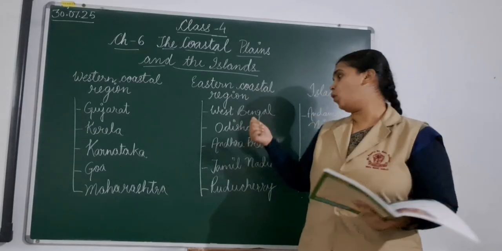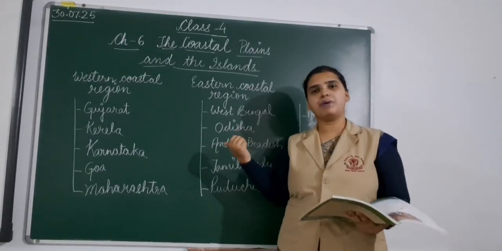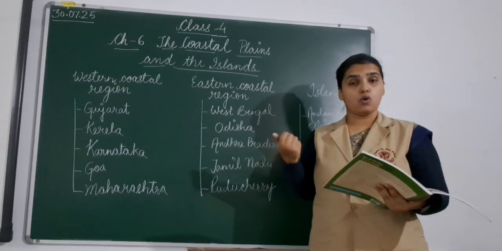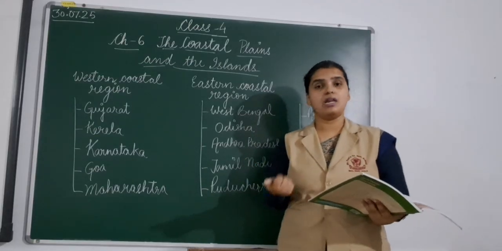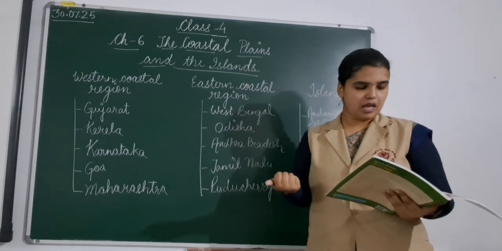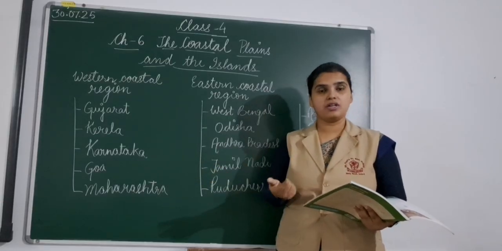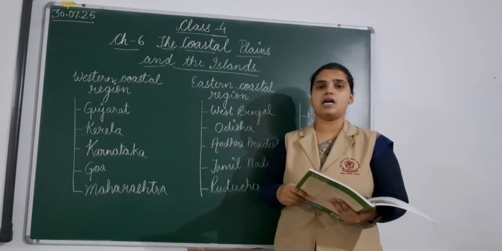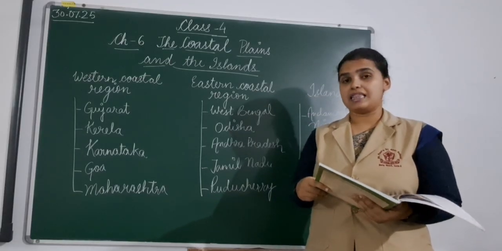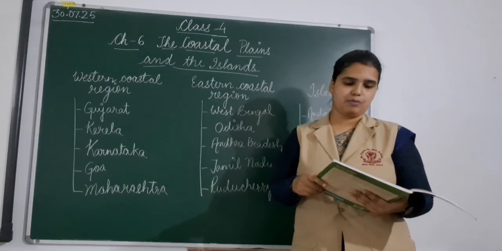Next we have Odisha. Bhubaneswar is the capital of Odisha. Mostly people are engaged in either fishing, farming or mining. Odisha is very rich in minerals: coal, iron, manganese, and that is why mining is the main occupation of the people there. Remember this, children, mark it down: Odisha is the leading producer of iron ore in the country, and that is why we have one important steel plant in Odisha, that is the Rourkela steel plant.